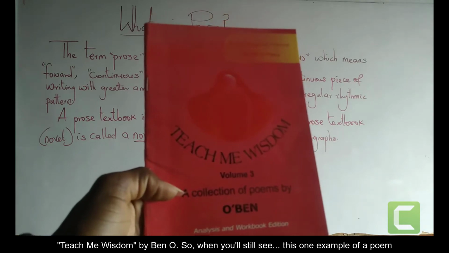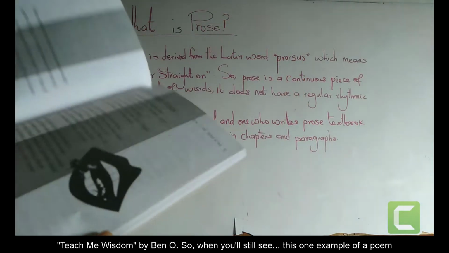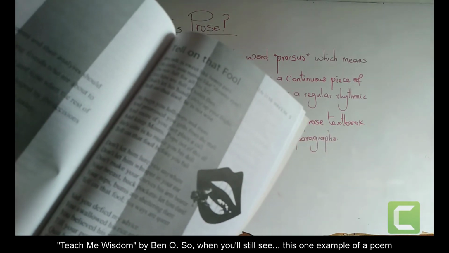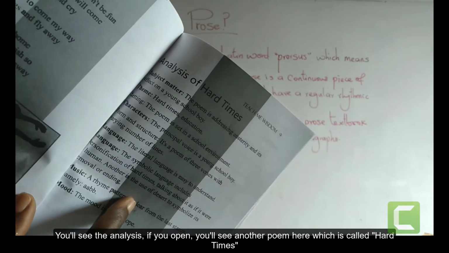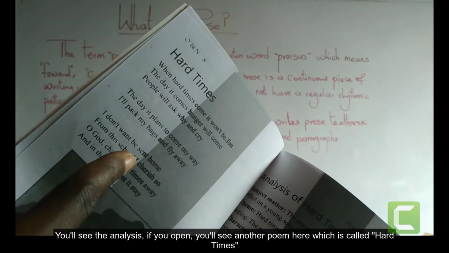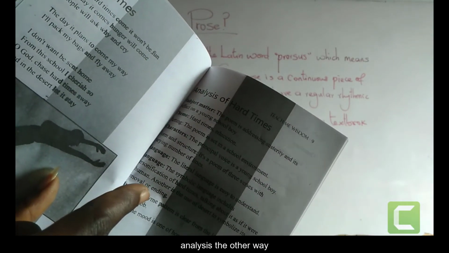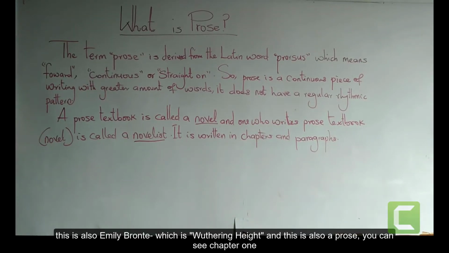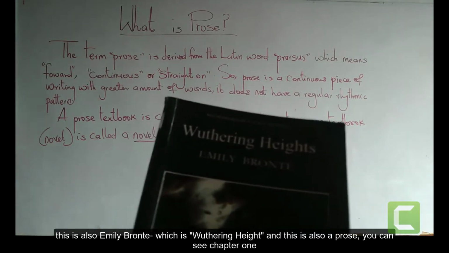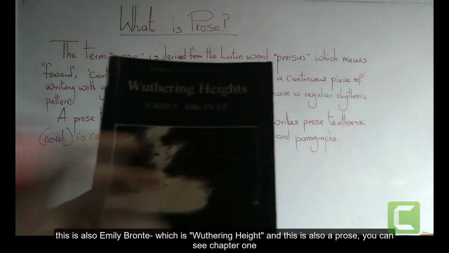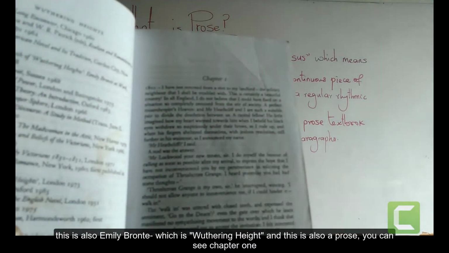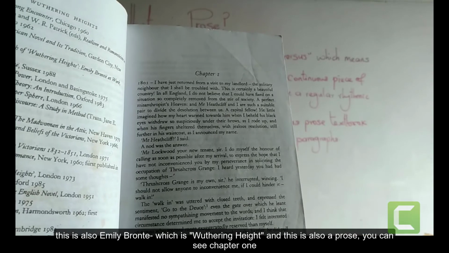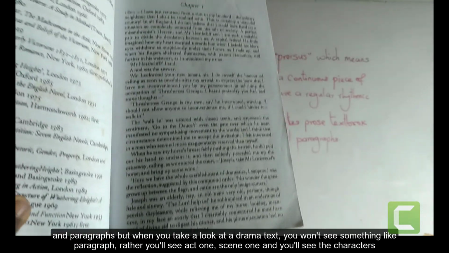Teach Me Wisdom, Ben O. When you open, this is one example of a poem. Tell on that fool. If you open, you see the analysis. If you open, you see another poem here, which is called Hard Times, with the analysis the other way, and so on. This is also Emily Bronte's Wuthering Heights. This one is also a prose. You can see chapter 1, and you keep seeing paragraphs.